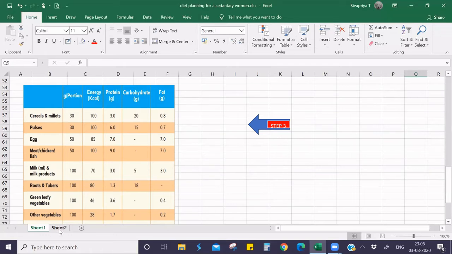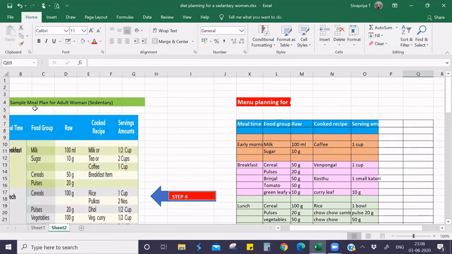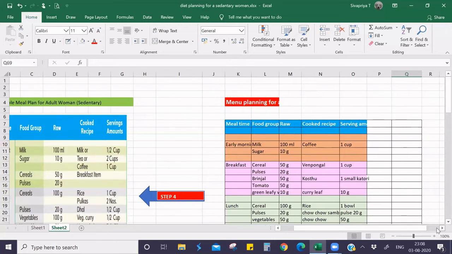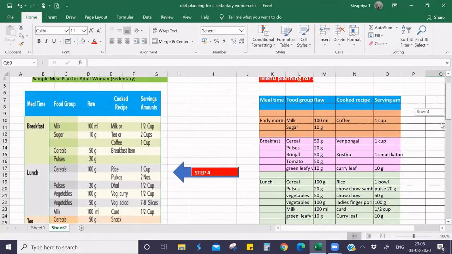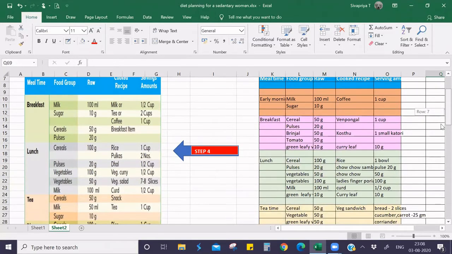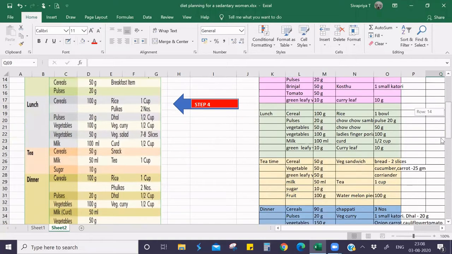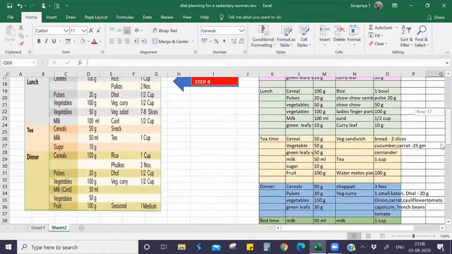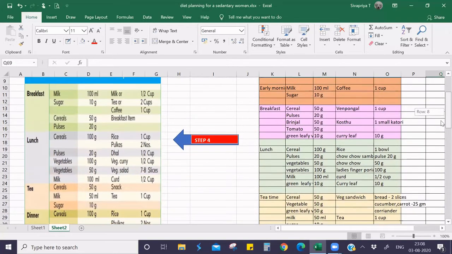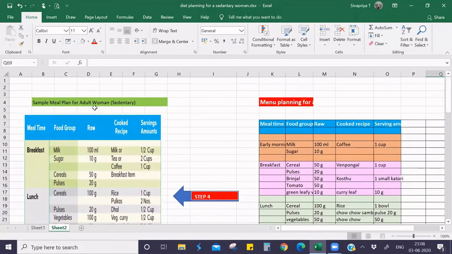Let us go to the next step, fourth step. So this is a sample menu plan for an adult woman sedentary given by ICMR. Okay, so you can just go through this. What they have given is breakfast, milk and cereal pulses. Then lunch, cereal pulses, two vegetables. And then for tea, milk, cereal. Then for dinner, again cereal pulses, vegetables, milk, one more vegetable, and then fruit. This is the menu they have planned for a sedentary woman.